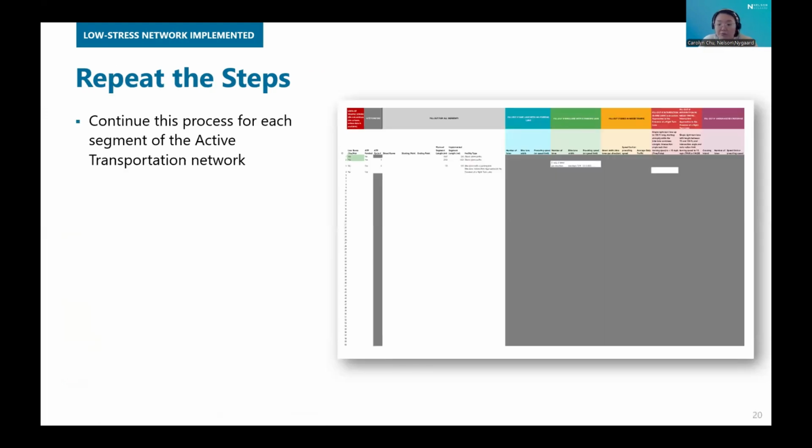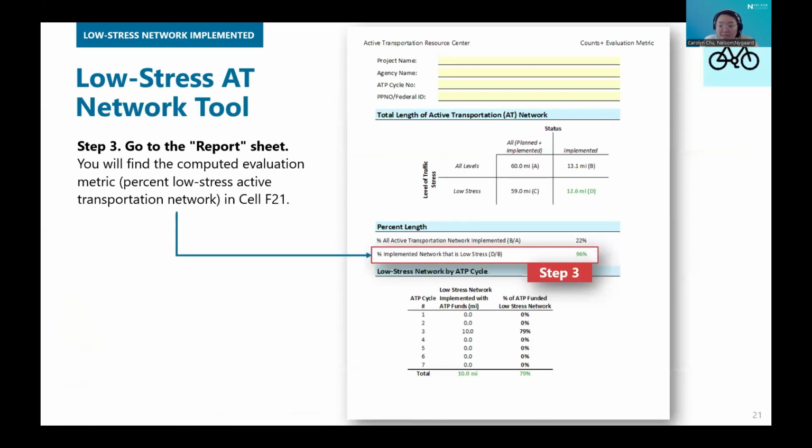So now you repeat those steps and continue this process for each segment of your active transportation network. When that's complete, the report card sheet will have calculated the sum and percentage of low stress active transportation network implemented, planned, and implemented using ATP funds. The calculation in cell F21 helps you understand what percent of the implemented network is considered low stress. Please be sure to fill out the light yellow boxes at the top of the report card sheet with your project information.